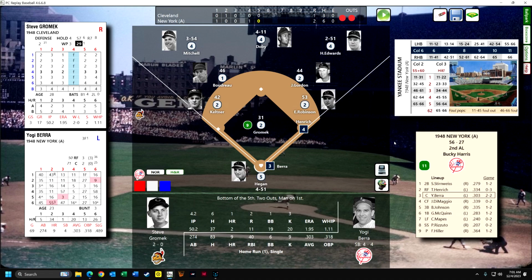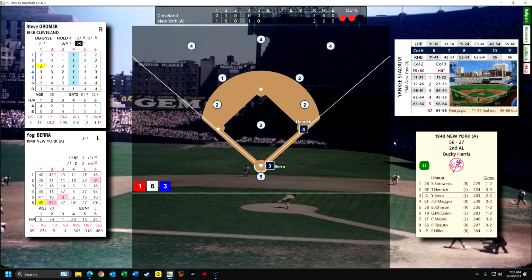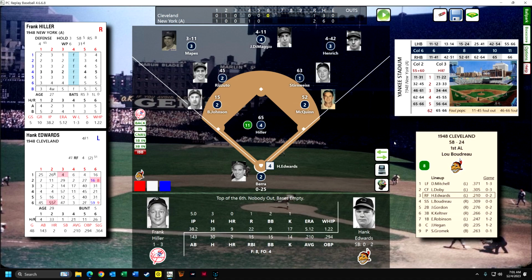Okay, now we got Berra up again. Berra, 2 for 2 with a home run, and he strikes out. Okay, so on we go with this pitcher's duel. Frank Hiller is on the mound. He still has 11 batters he can face before he starts running into fatigue problems.